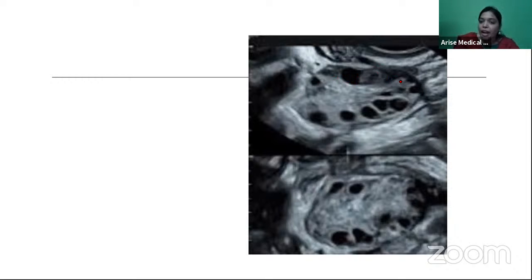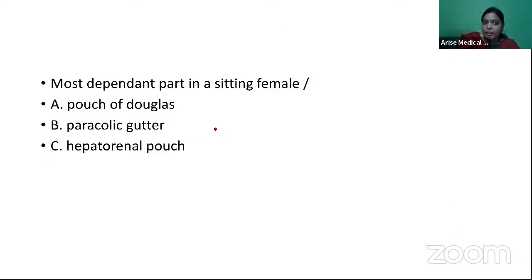What is this? Where you have a string of pearls appearance. The one where we are seeing the string of pearls appearance is nothing but PCOS. So I think these were some direct images which we practiced regularly. Next question which we had was, most dependent part in a sitting female is. So obviously when a female is sitting, the most dependent part will be the pouch of Douglas, right?